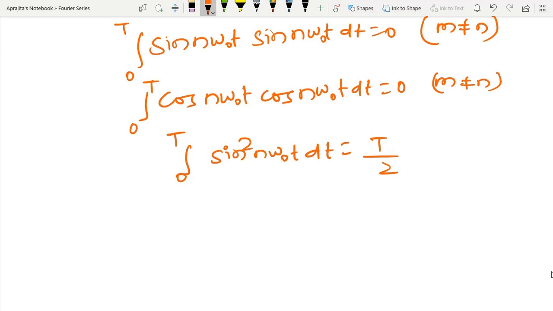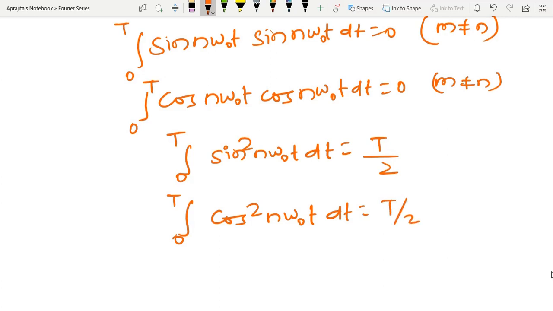Then we will get this value T by 2. So I am not going to do that exercise because this is pretty easy. Similarly, I have these two.